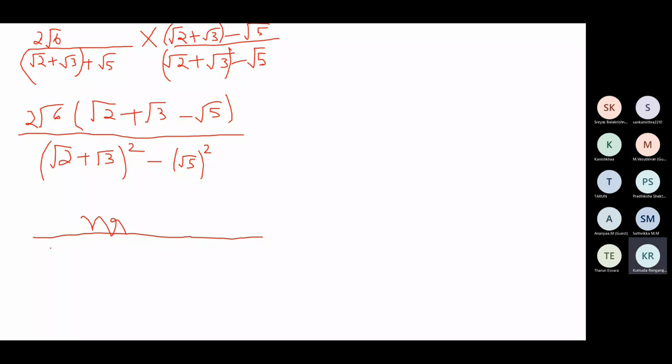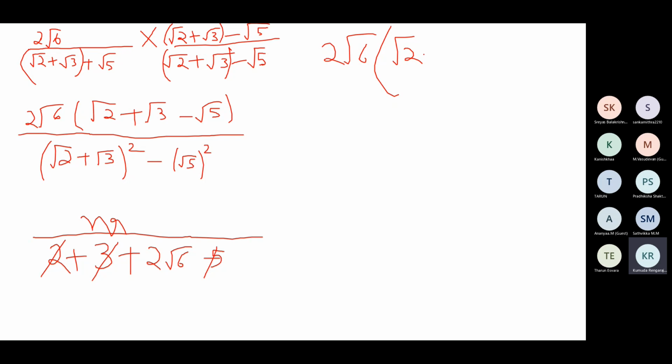Simplify the denominator. A plus b the whole square is a square plus b square plus 2ab, so 2 root 6 minus 5. So 2 plus 3 is 5, and 5 minus 5 is 0. So we have the numerator 2 root 6 into root 2 plus root 3 minus root 5, divided by?